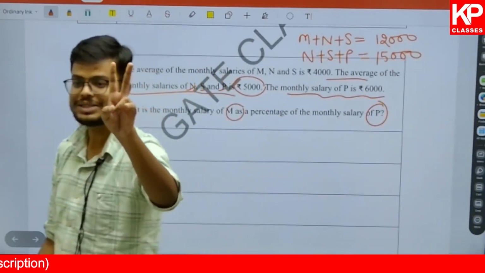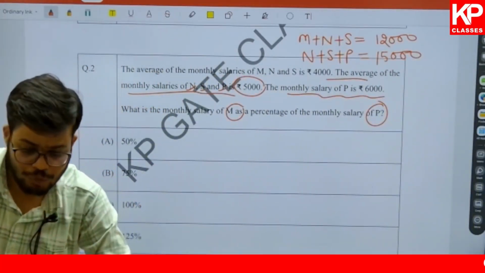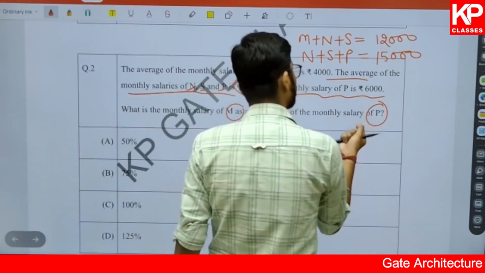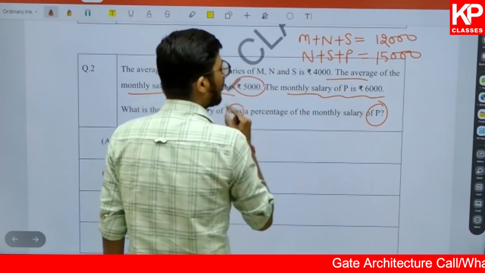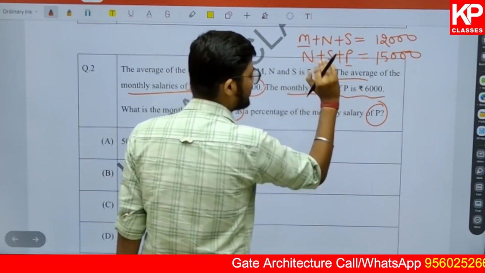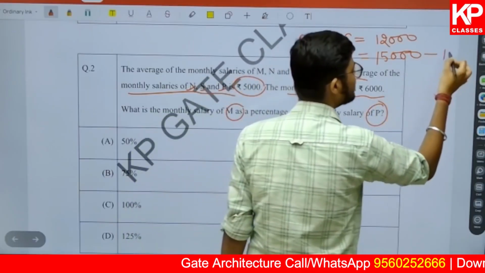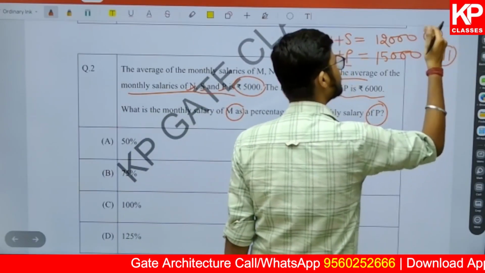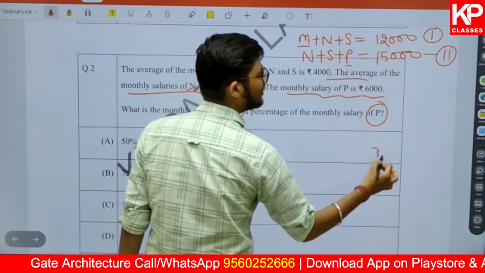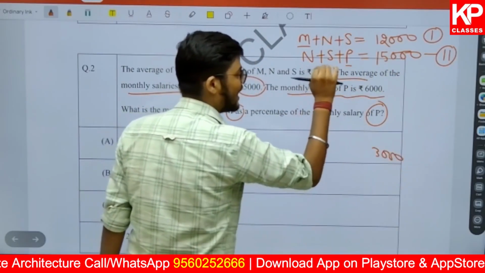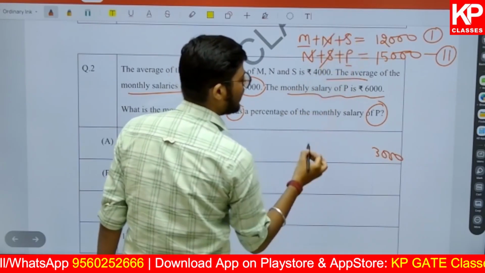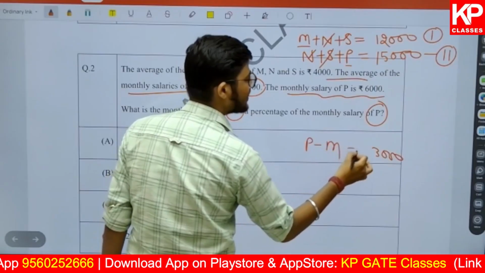That means we need to calculate the salary of two people. We want to make the comparison of the salary of these two. So for that we need to calculate the salary of P and M. How can we do that? Now we need to find M. We need to find P. If we subtract the second equation from the first one, or the first from the second one, what will we get? 15,000 subtracted from 12,000 will give 3,000 on the right hand side. Then N, S, P will be subtracted from M, N and S. This N and S will be balanced and we will get P minus M. So P minus M is equal to 3,000.